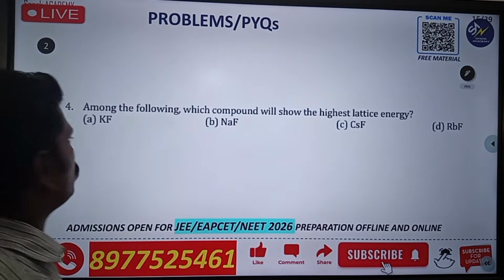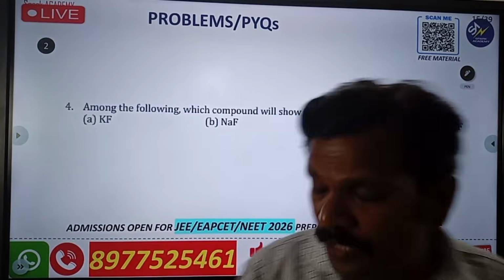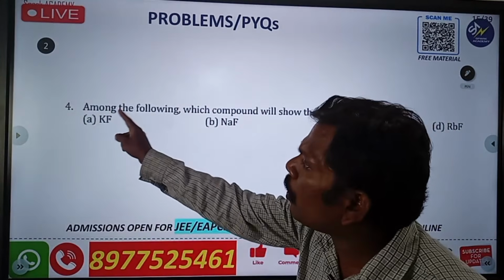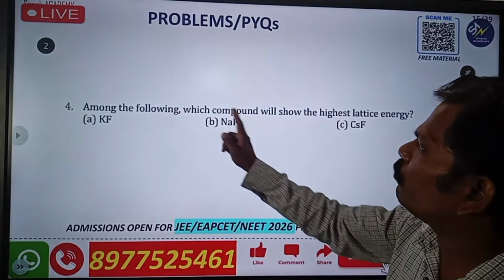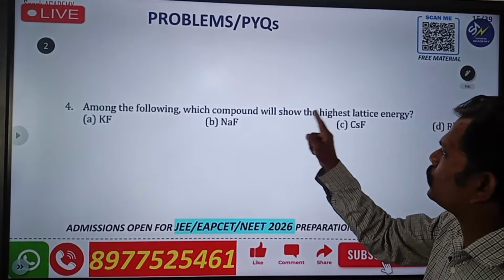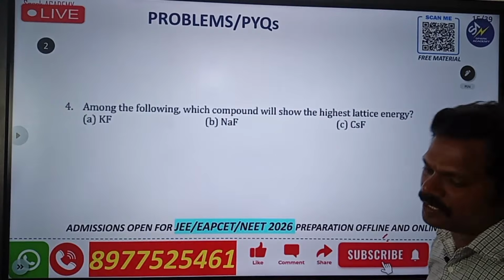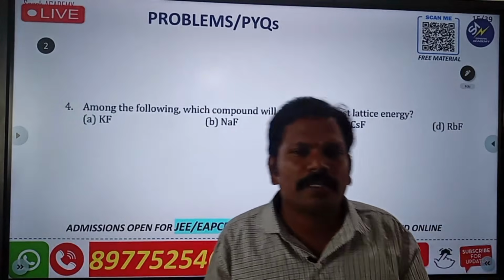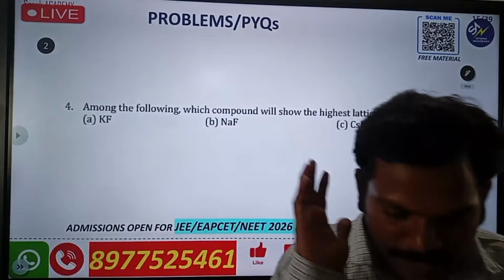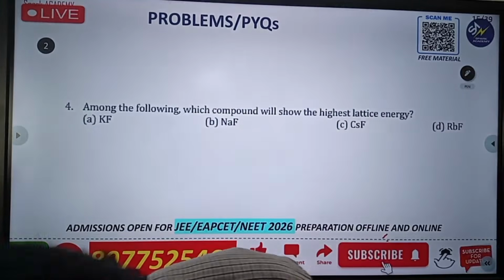Next one, second question. See that. Read that question, Nana. Among the following, which compound will show the highest lattice energy? That means among the following, which compound shows the highest lattice energy? That is the question they are asking.